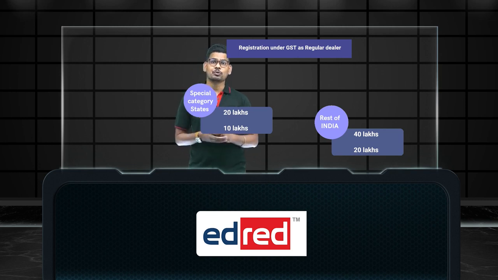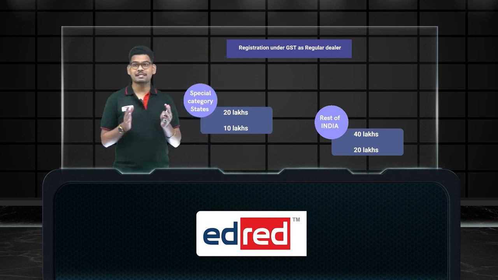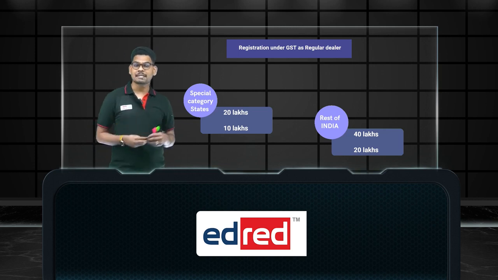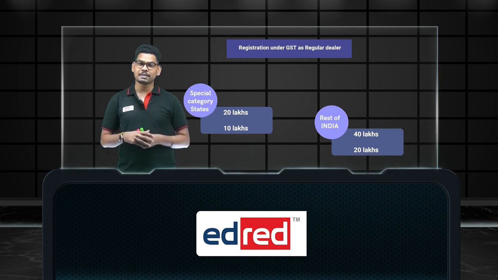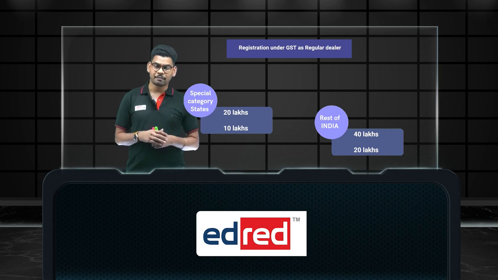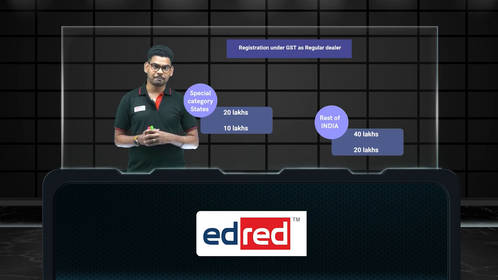As I conveyed, we can register as a regular dealer or as a composite dealer. Now, if I'm running a business located in one of the 11 special category states and I'm dealing with goods, how do I check my turnover? If my previous financial year turnover is more than 20 lakhs, then I should register under GST, and I can register under the regular scheme.